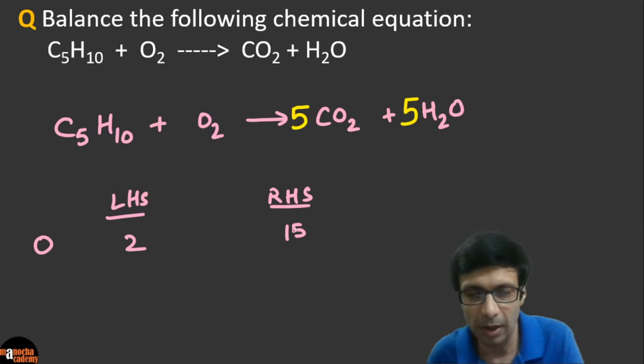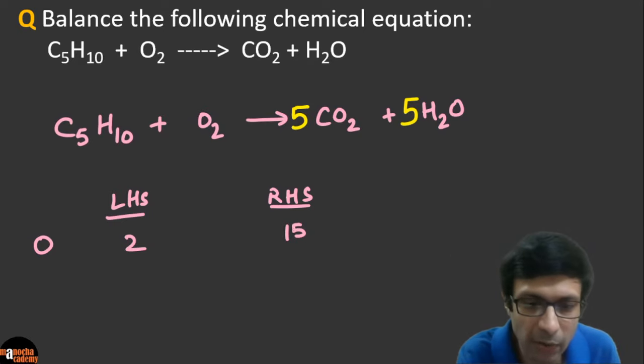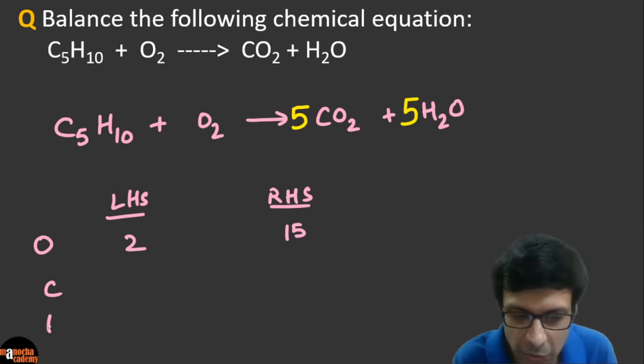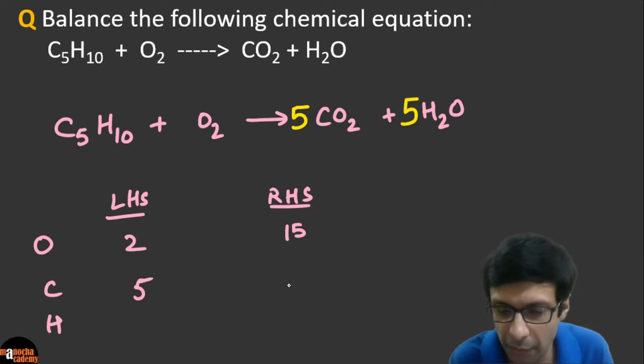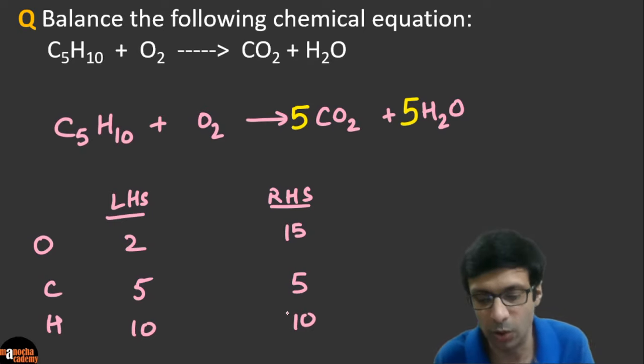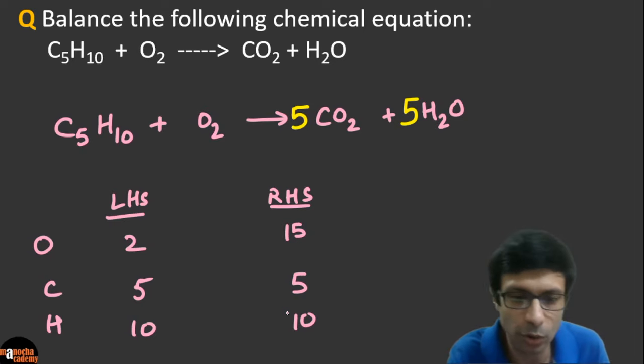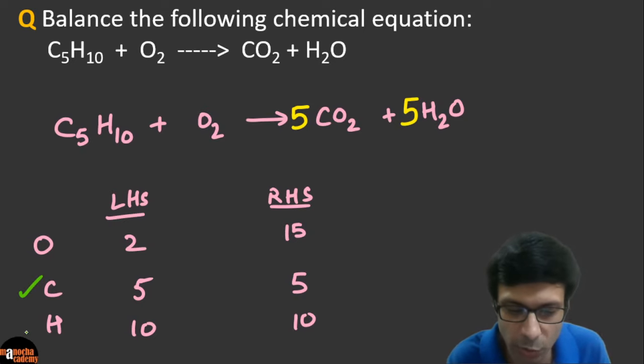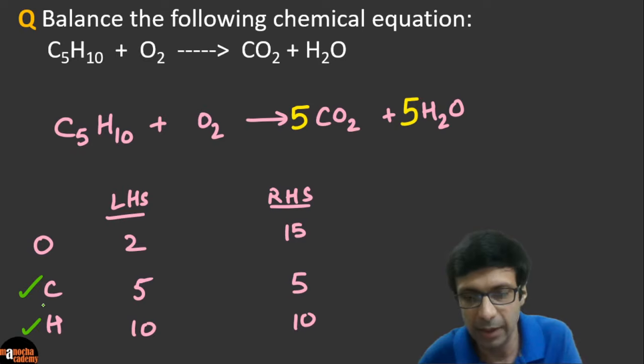Take a look at this. So you're following me, and let me write down carbon and hydrogen. So that was balanced, right? So carbon, we have 5 here, and we have 5 here, and hydrogen, we have 10 here, and 10 here, right? So I'm writing these down just to explain to you. So these guys are balanced after putting those 5s, but this guy, oxygen, is causing the problem, right?